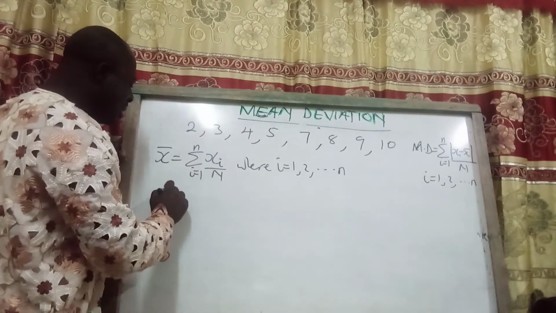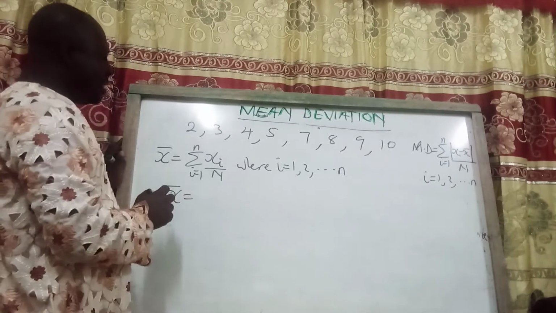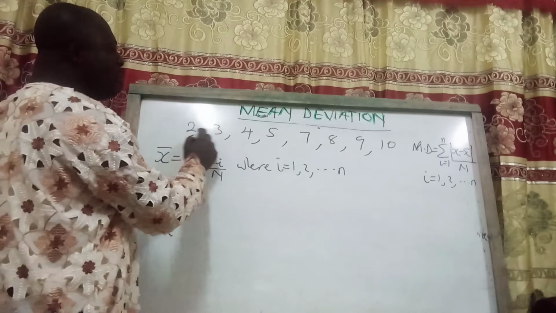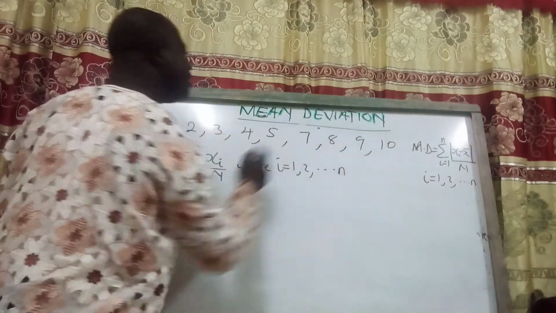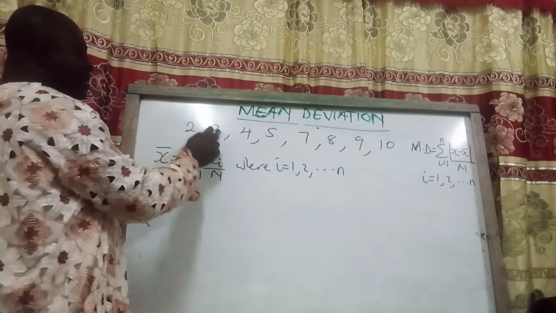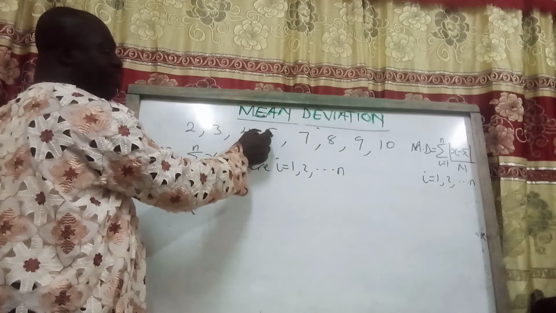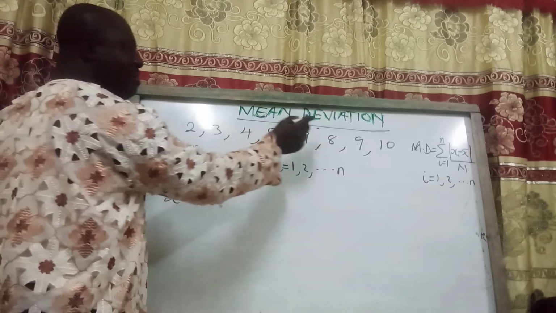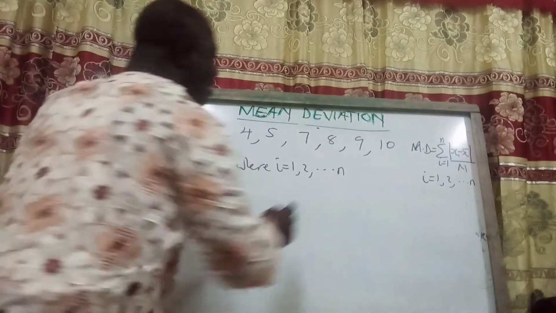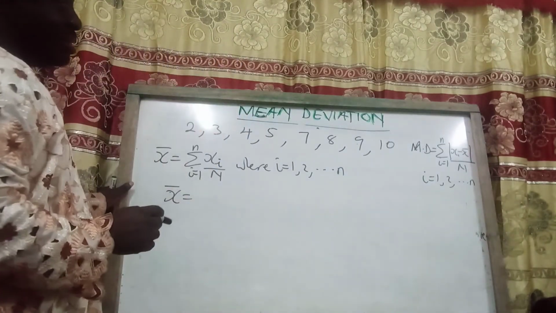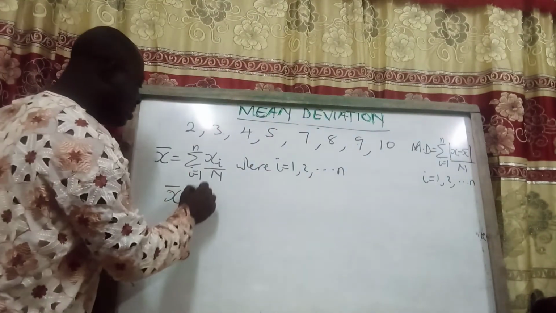Now let's look at it. This implies that the mean here can be calculated by summing this. When we sum all these 1, 2, 3, 4, 5, 6, 7, 8 elements, that's 2 plus 3, 5, plus 4, 9, plus 5, 14, plus 7, 21, plus 8, 29, plus 9, 38, plus 10, 48.